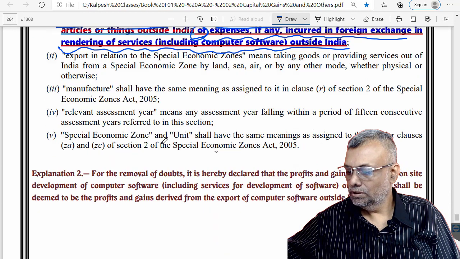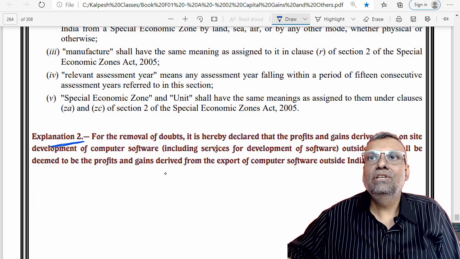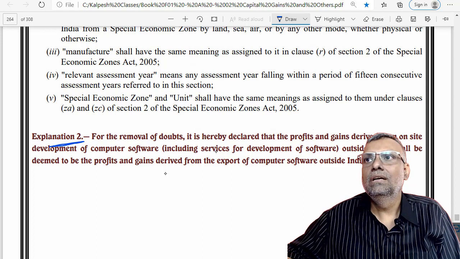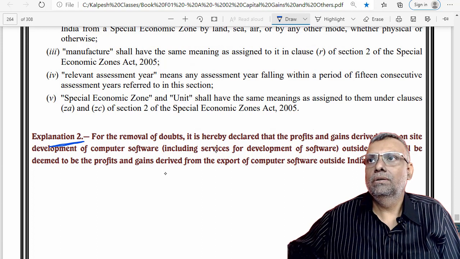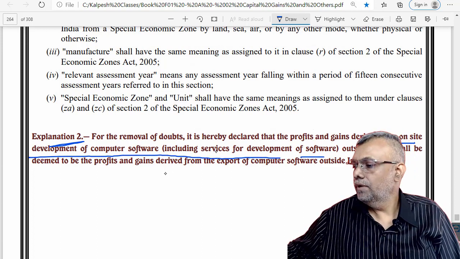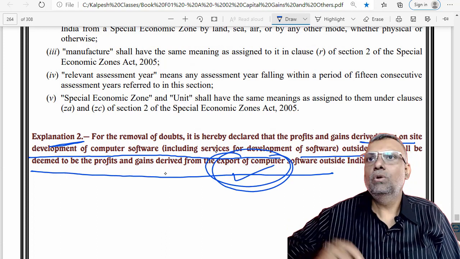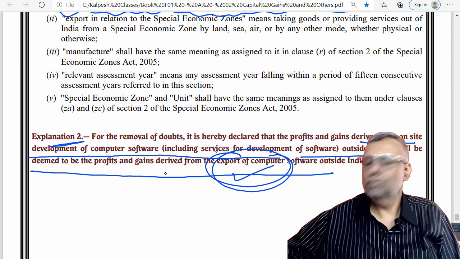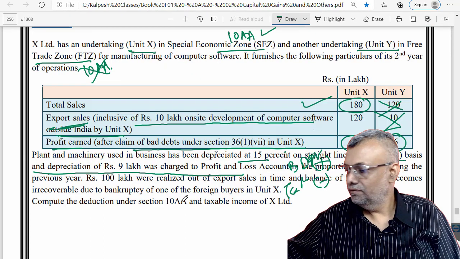And there is one more small thing I want to bring to your notice. There is a small explanation here which makes it very clear that profits and gains from on-site development of computer software is also part and parcel of the export of computer software outside India. That is also part of the export turnover. So even otherwise, such provisions are very simple and straightforward.